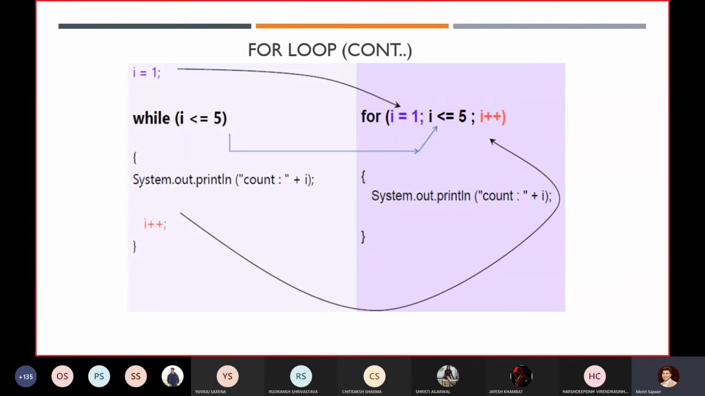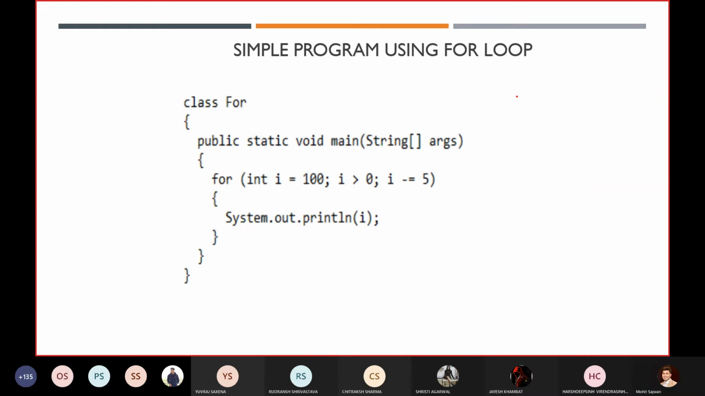Now see how for loop and while loop are similar to each other. In a while loop, we generally first initialize, then we check the condition, then we increment the value. Now in a for loop, in a single line, we are performing all these things. So if you don't know how many times our code gets executed, go for a while loop. But if you know a definite number of times that your code will be executed, go for a for loop.